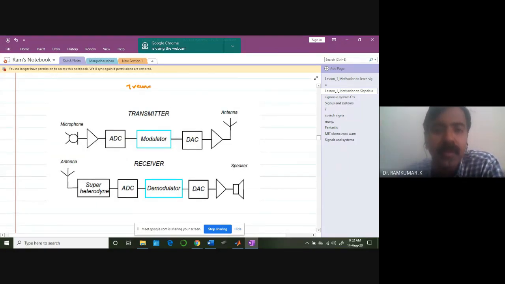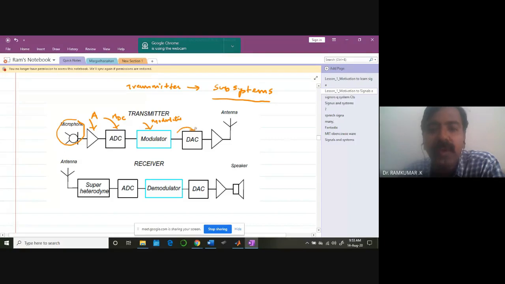transmitter system. Okay, the transmitting system can have many subsystems. So these subsystems can be, for example, in this case, when you are talking through a microphone, you may be amplifying it, okay, and then you are giving it to an ADC, and again you may be employing a microcontroller to modulate the signal. Okay, so a microcontroller or a small mini computer to modulate the signal, and then you'll be giving it to a DAC, a digital to analog converter, and then maybe you may be amplifying it again,